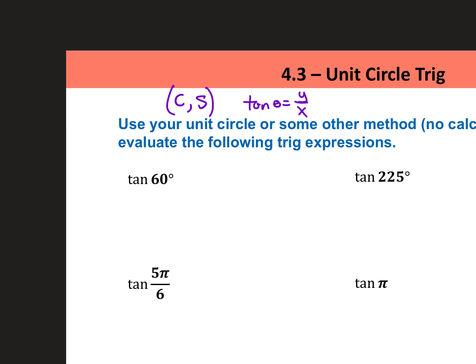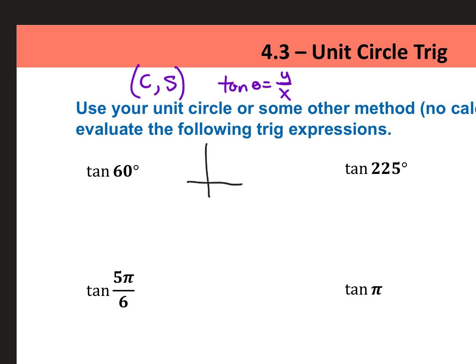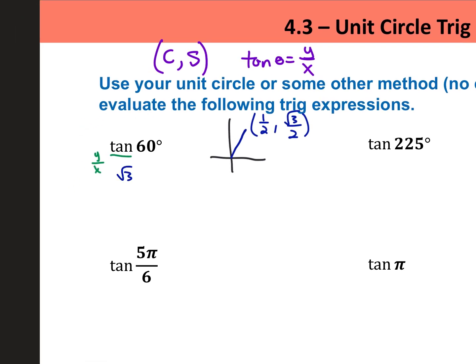If we're talking about a theta that you don't know, like you don't know what the angle is, you can't do this trick where cosine is the x, sine is the y. This only works for angles that are known to be on the unit circle. Okay. So let's check this out. Tangent of 60 degrees. So 60 degrees is right here, and that coordinate is 1/2, root 3 over 2. And so tangent doesn't want the x or the y, it wants the y over the x. So I'm going to set up a fraction here. Root 3 over 2 divided by 1/2.